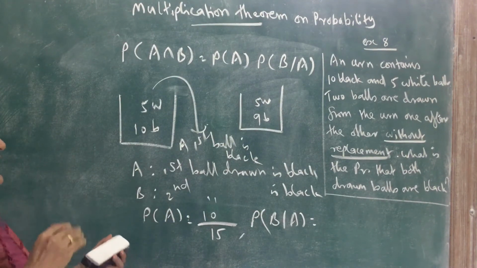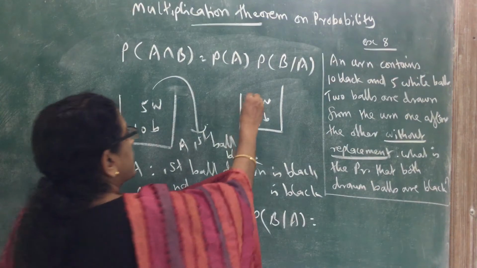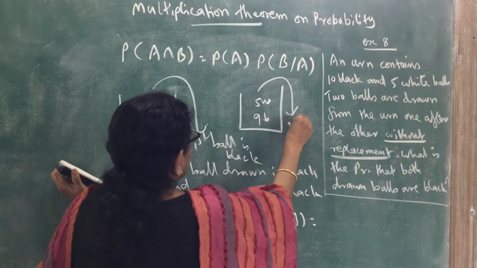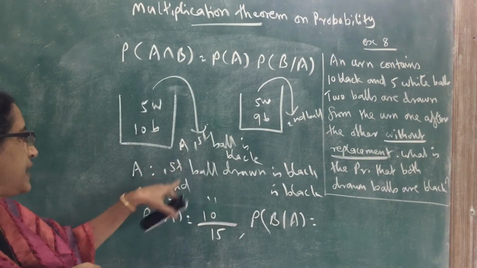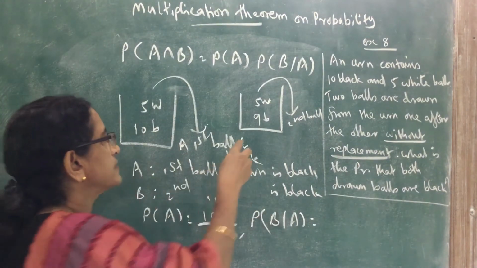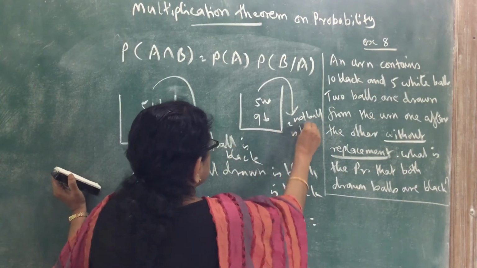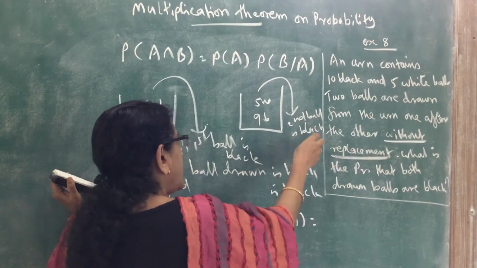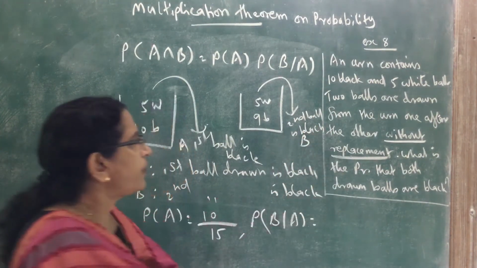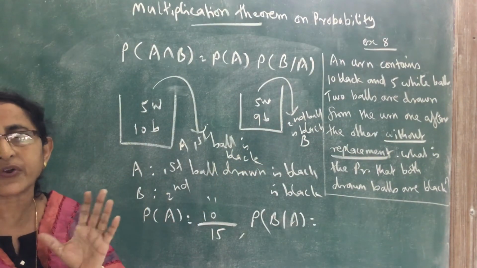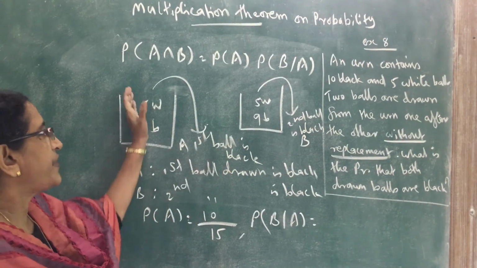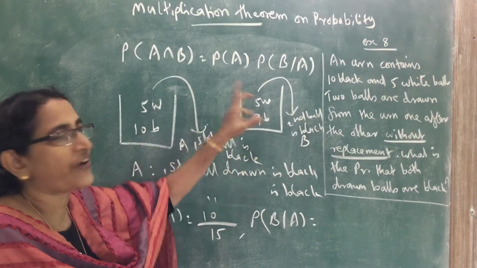The event B is that the second ball drawn is black. If A occurred, then the remaining are 9 black and 5 white balls.